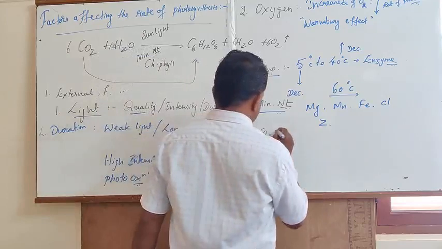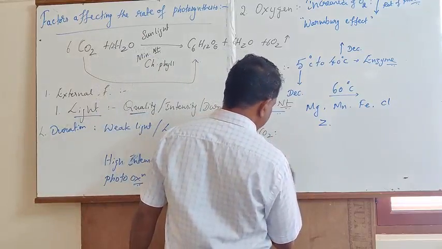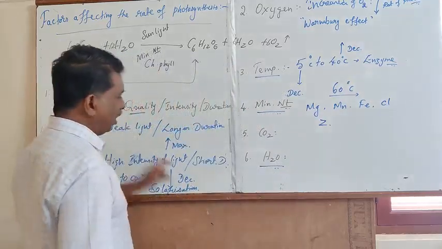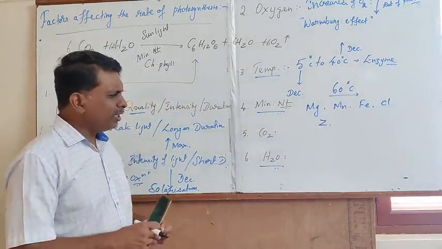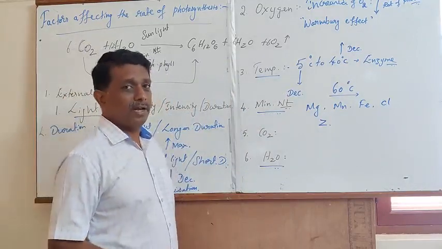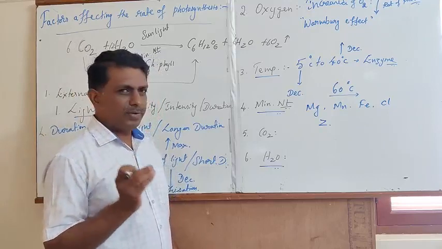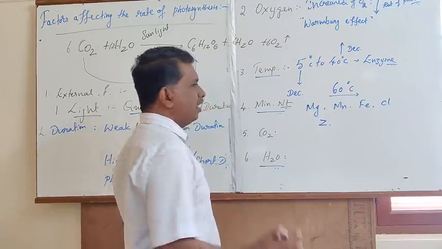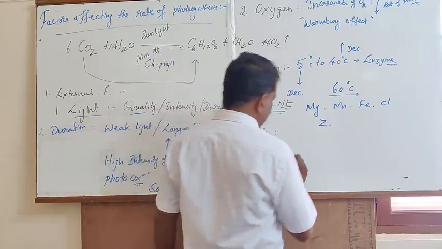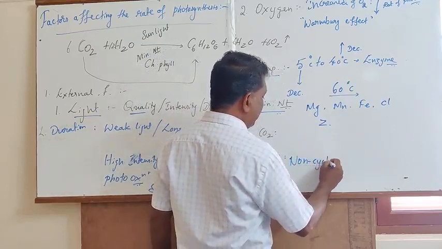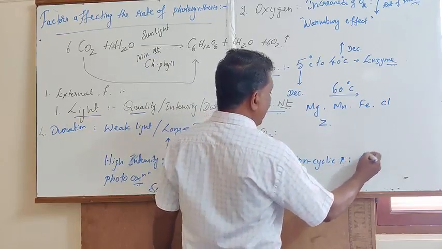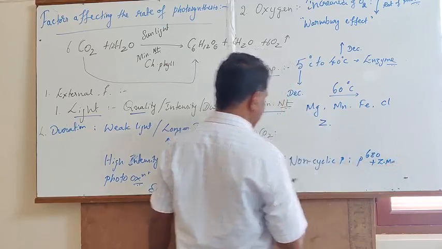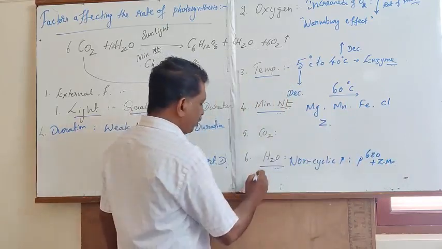In addition to this, the next critical and crucial factor in determining the rate of photosynthesis is water. Water is purely designated as the liquid of life. In order to carry out all the life activities on the Earth's surface, we need the essentiality of water. During the course of non-cyclic photophosphorylation, at 680 nanometers, with the utilization of the zinc and manganese complex, water is subjected to photolysis.